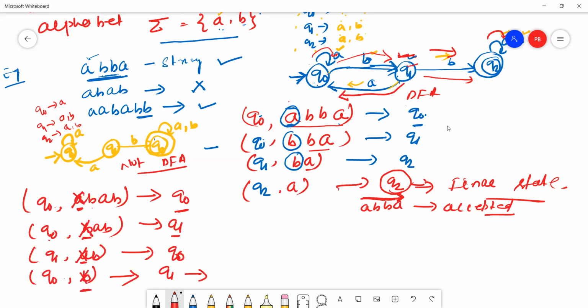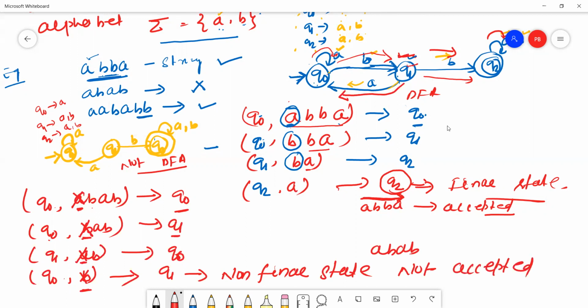But Q1 is not a final state. It is a non-final state. So the input string ABAB is not accepted by the given deterministic finite automaton. Hope all of you understand the acceptance mechanism, the formal definition and the definition of DFA.